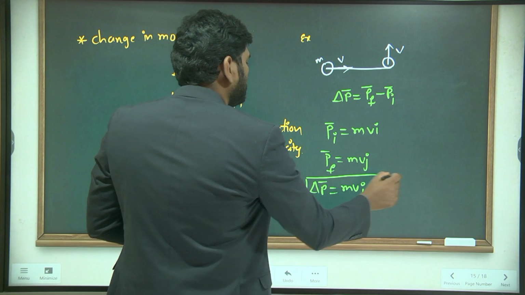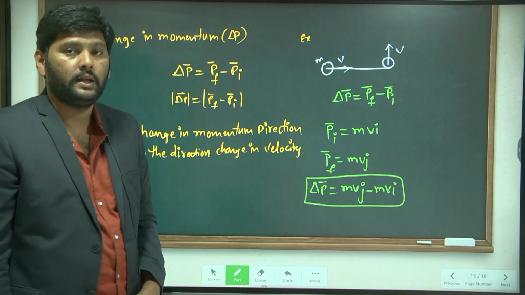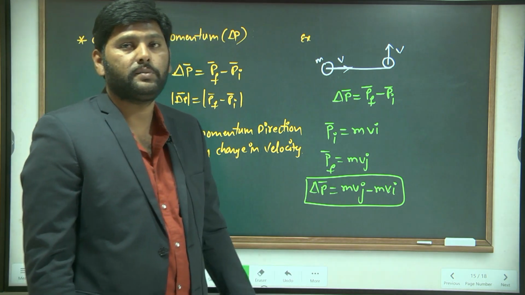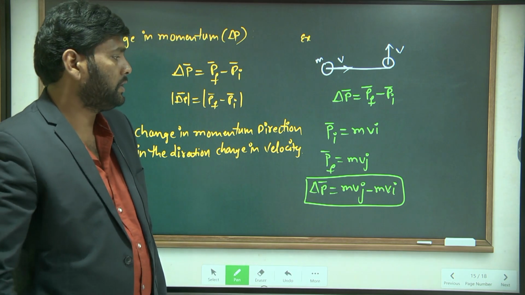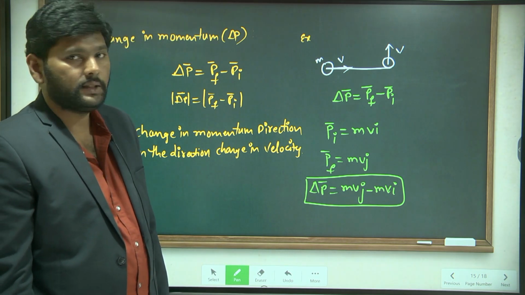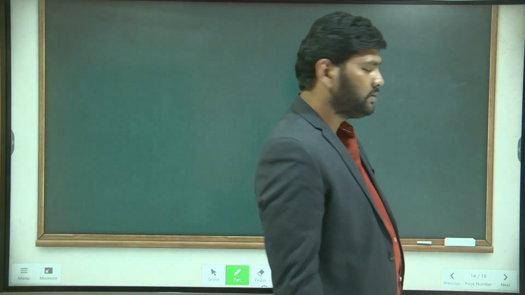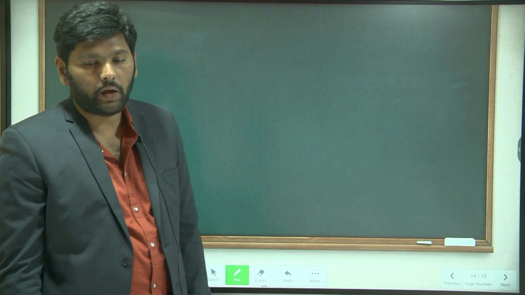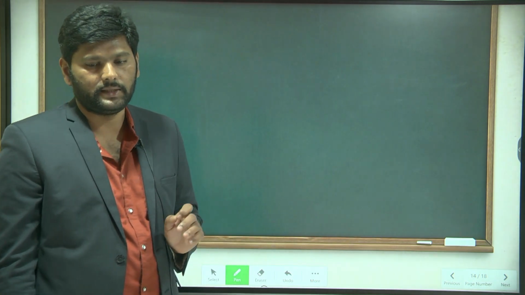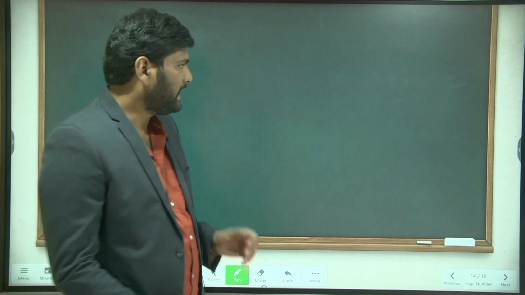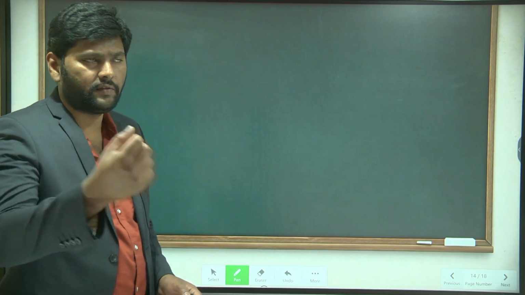So this is your change in momentum vector. Its magnitude will give the magnitude of the change in momentum. I think you have some questions. How have we taken that i and j? That is your question. Am I right? Yes, sir. I will explain with the formula.